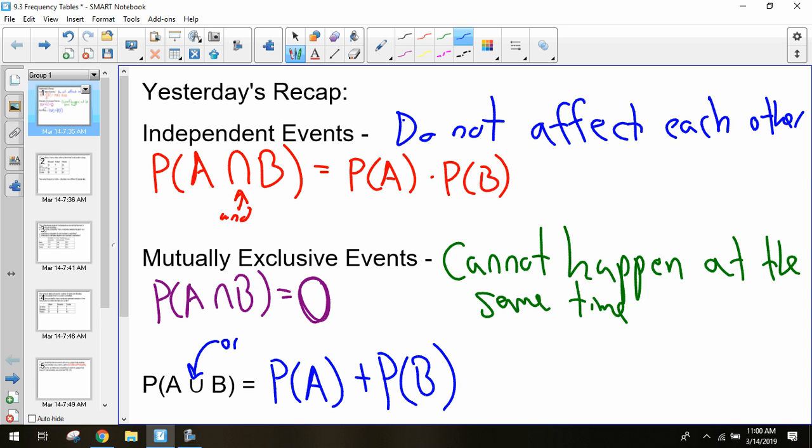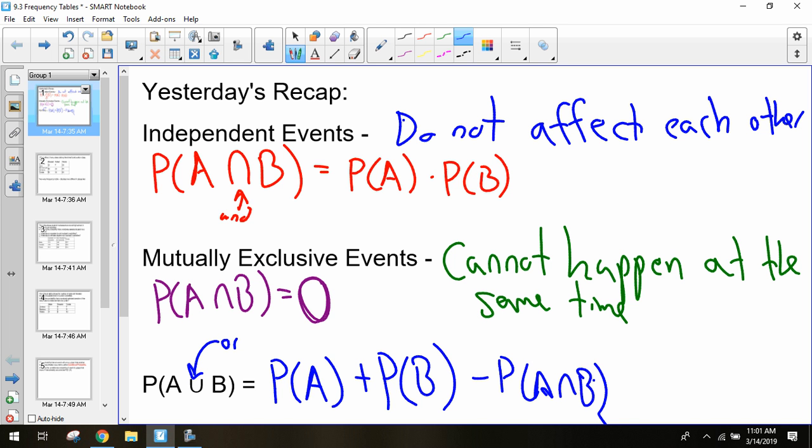What also did we need to remember? Overlap ones to subtract. So sometimes we have a little bit of an overlap. Sometimes it was possible for there to be A and B at the same time. And so if you calculated A and calculated B and added those two together, you were counting that A and B twice. So for example, with the vowels and the letters from the word math, we calculated all the vowels. We found the probability of getting a letter from the word math. But we had A twice. A was a vowel and it was a letter from the word math. So we always had to subtract by that overlap to make sure we weren't counting those double letters. We okay on this one? So that was what we did yesterday.